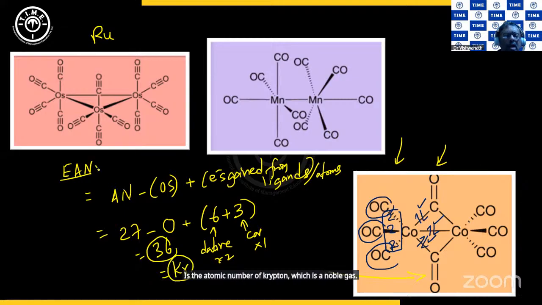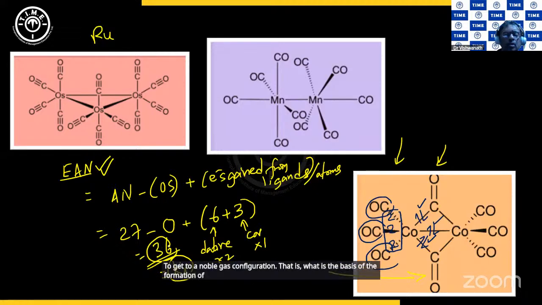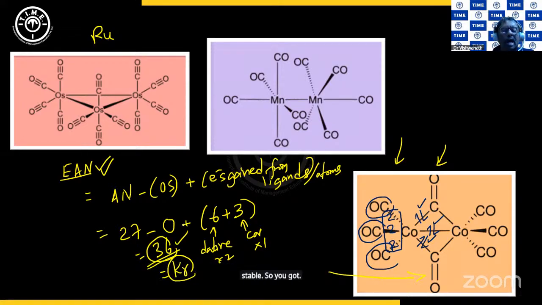So effective atomic number shows that a metal has a tendency to get to a noble gas configuration. That is the basis of the formation of complexes. So complexes will see to it that the metals become more stable. So you got an atomic number of 36, which stands for krypton, which is a noble gas.